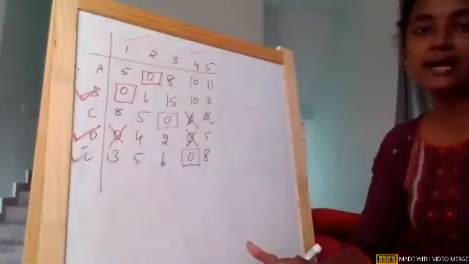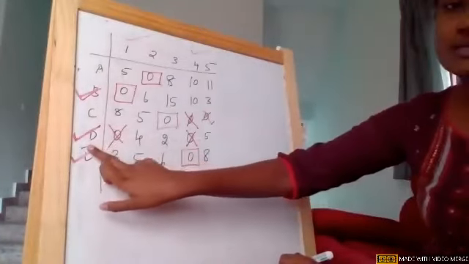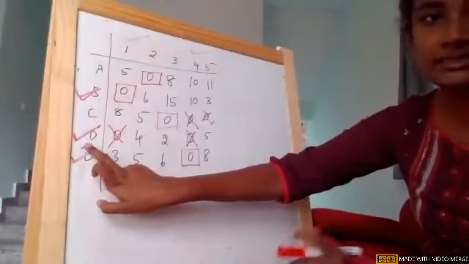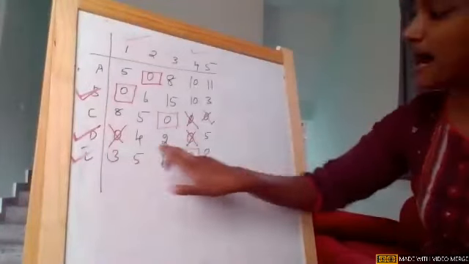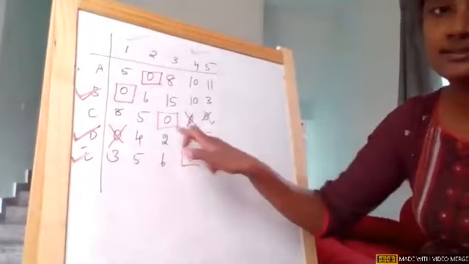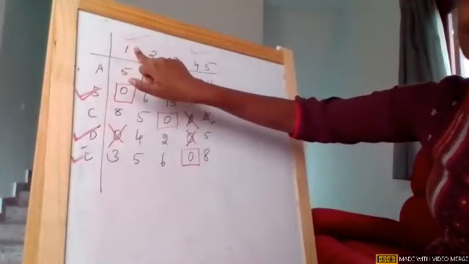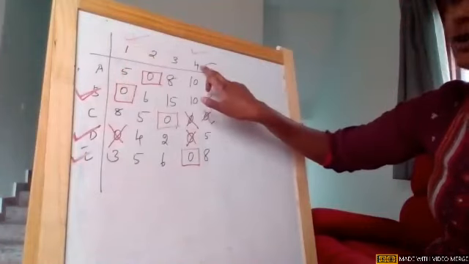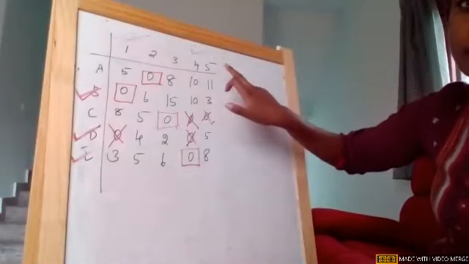Girls, again I'm repeating the step. I picked the row where there is no assignment. I marked a tick. That is step 1. From the marked row, I'll check for zeros. Wherever there are crossed zeros, mark that respective column, column 1 and column 4.